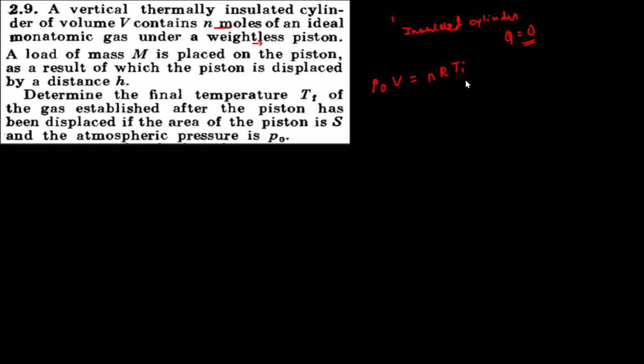The final equilibrium condition is going to be P naught, that is external pressure, plus pressure due to that mass, that is weight by area, into the final volume, which is V minus H into S, since the piston is down by a height H. That is going to be n R into T final. This is going to be equation number 2.